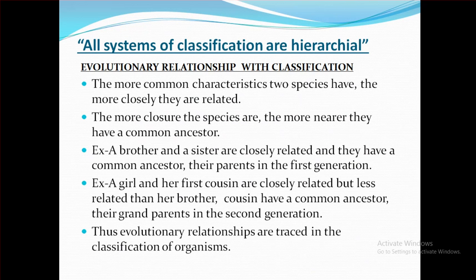Second example: a girl and her first cousin are closely related but less related than her brother. The girl and her cousin have a common ancestor, their grandparents, in the second generation. Thus, evolutionary relationships are traced in the classification of organisms.